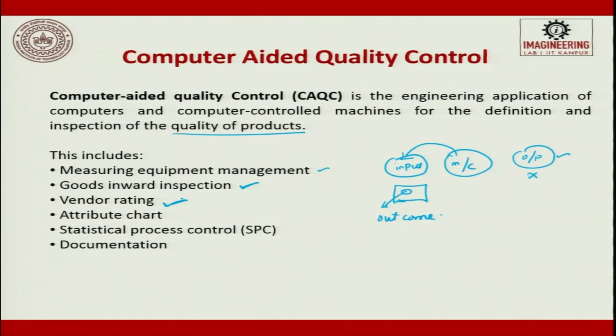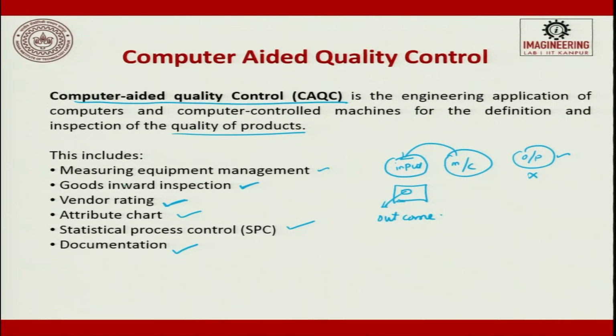With that we give a vendor rating. Then attribute charts, then SPC, statistical process control charts we look into, and finally documentation. All these things are getting into the information of computer aided quality control.